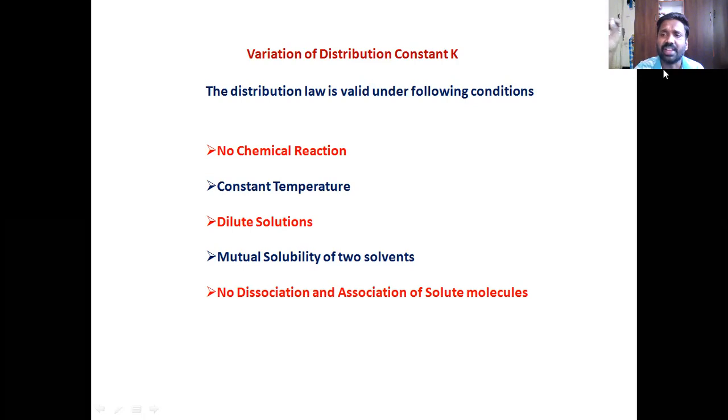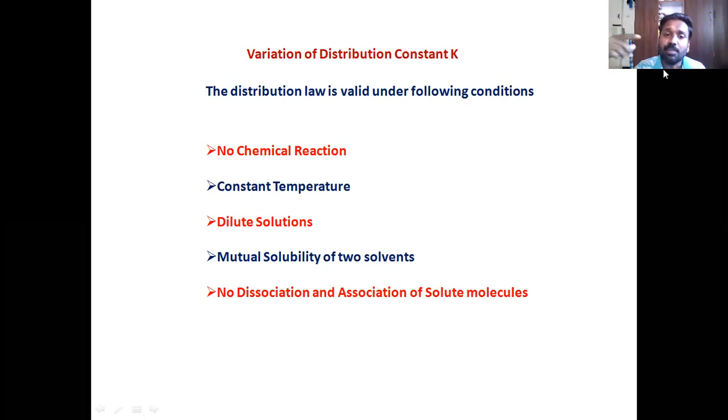Dilute solutions, you should be working with dilute solutions. High concentration of the solute leads to a lot of complications. What are the complications? First of all, solubility gets altered. Second, association, dissociation, all those things come. Therefore, the Nernst distribution law is valid, or how do I tell that the law is valid? You get the distribution constant K constant always. Then the law is valid. The law is valid for dilute solutions only, with the solute distributing itself between dilute solutions.